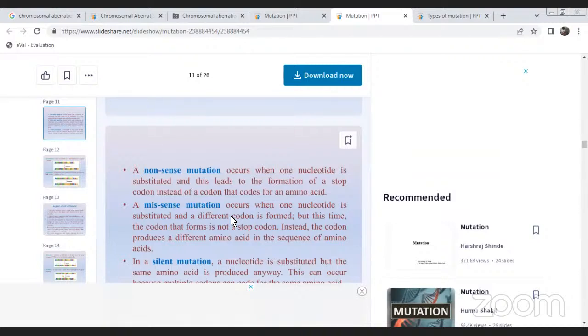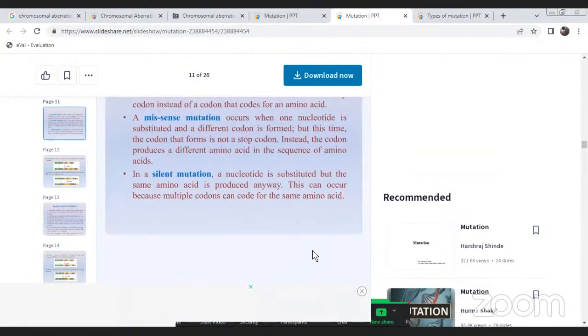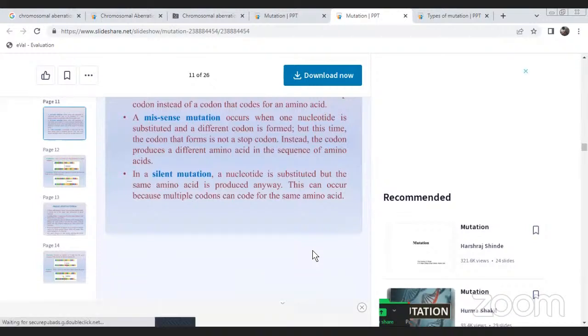Then missense mutation occurs when a nucleotide is substituted and a different codon is formed, but this time the codon that forms is not a stop codon. Instead, the codon produces a different amino acid in the sequence. Next are silent mutations. What is the meaning of silent mutation? The nucleotide is substituted but the same amino acid is produced anyway. This can occur because multiple codons can code for the same amino acid.